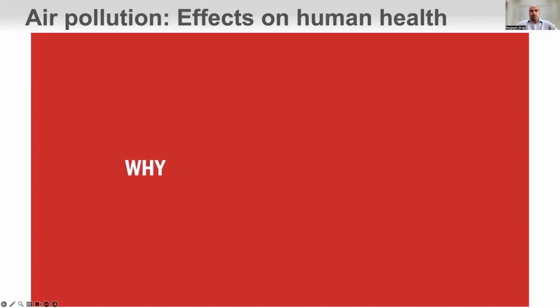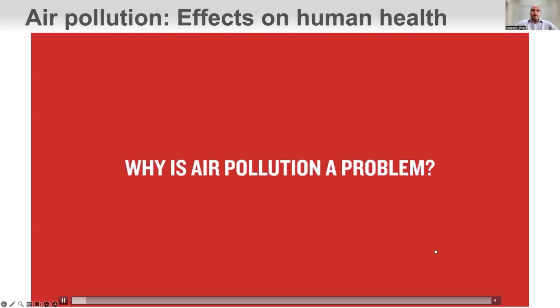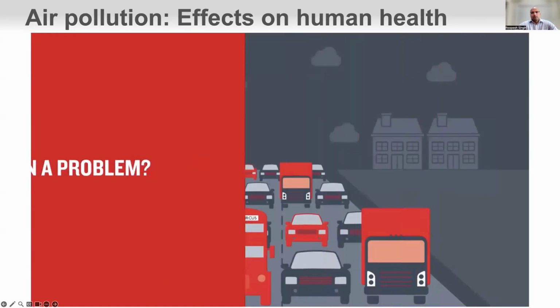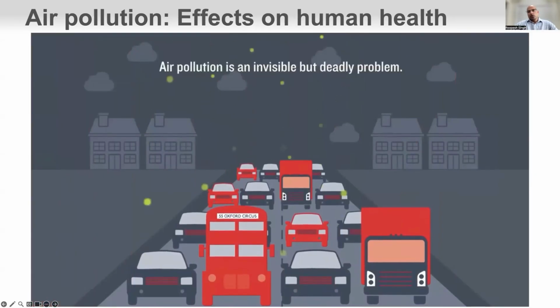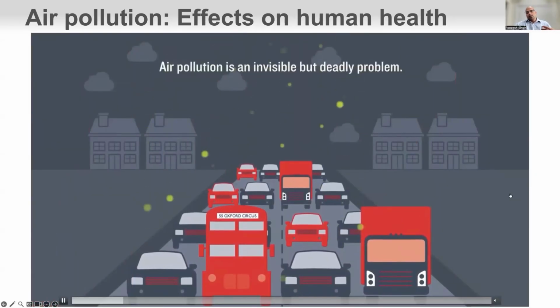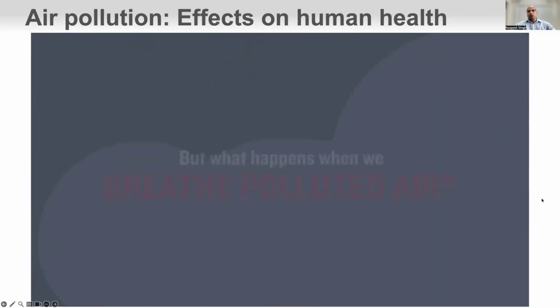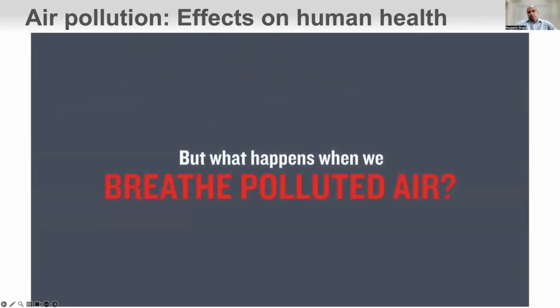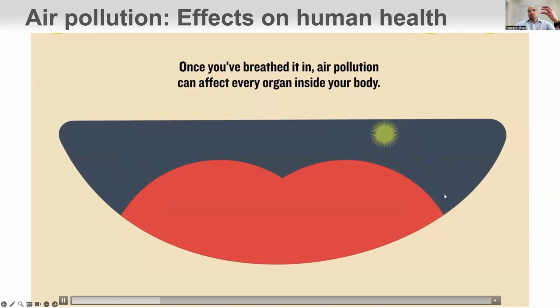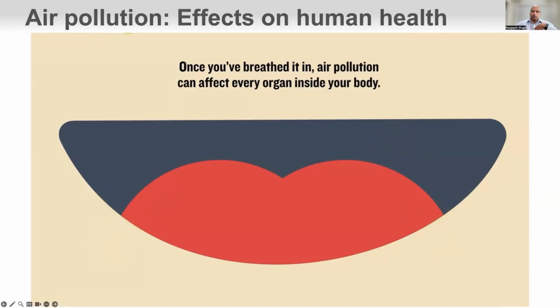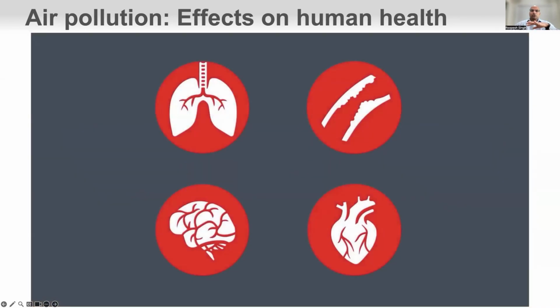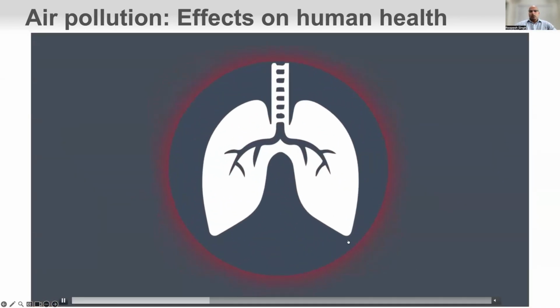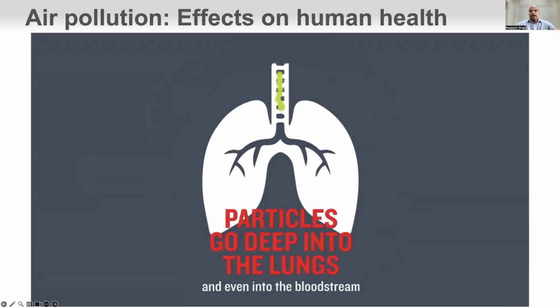That cannot be reversed. So basically what happens, जैसे जब हम पॉल्यूटेड एयर ब्रीथ करते हैं तो ये इतनी बड़ी प्रॉब्लम है क्यों? So it's basically these tiny particles, when we inhale, they go deep down in our lungs, and then they can reach every other part of the body, like the heart and the kidneys, and they have been detected there.